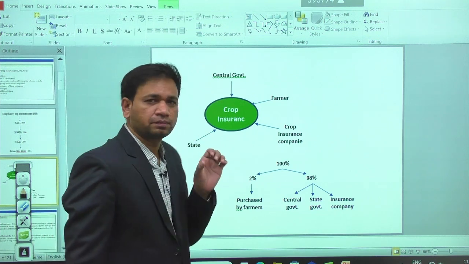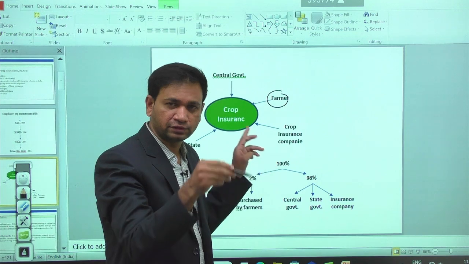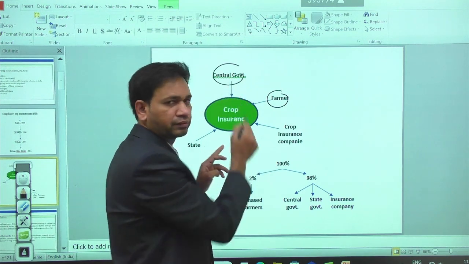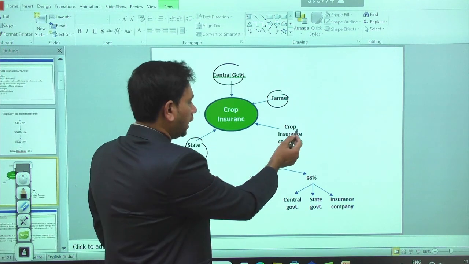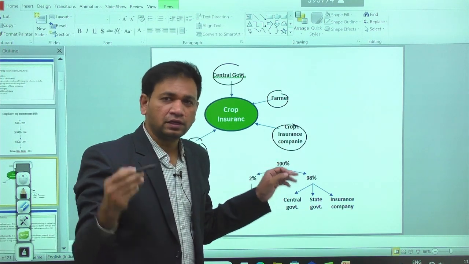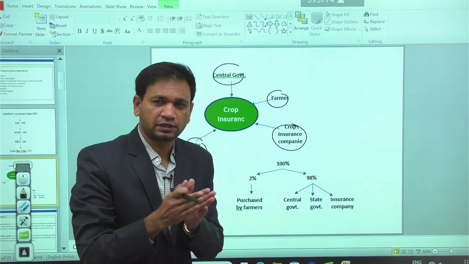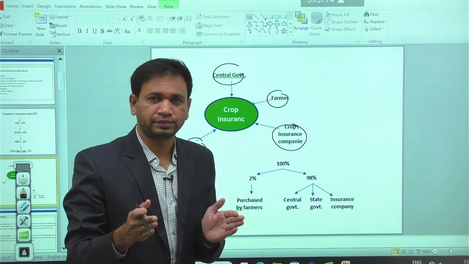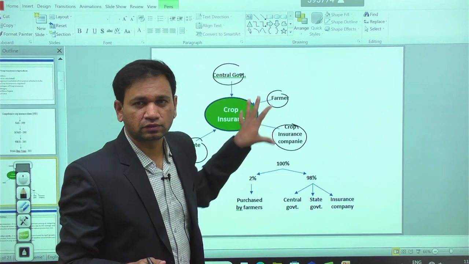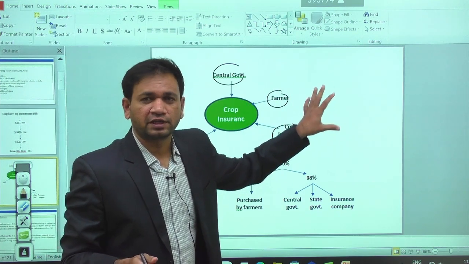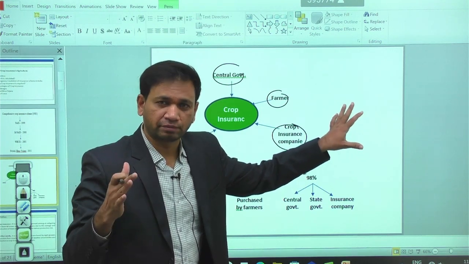So within crop insurance, these are the stakeholders we have. One is the farmer, who procures the insurance by paying the premium to the insurance company, and within that the central government also has some contribution, then the state government also has a contribution, and crop insurance companies like IFFCO Tokio, ICICI Lombard, Kotak Mahindra, Cholamandalam crop insurance, like that. There are different designated crop insurance companies. They have a tie-up with the state and central government. So they provide these kinds of schemes to the needy farmers. According to that, financial losses can be minimized among the farming communities. Okay, that motivates the morale of the farming community, right?